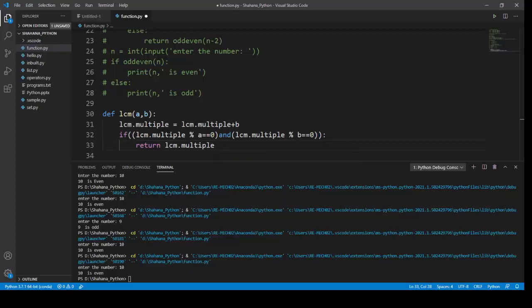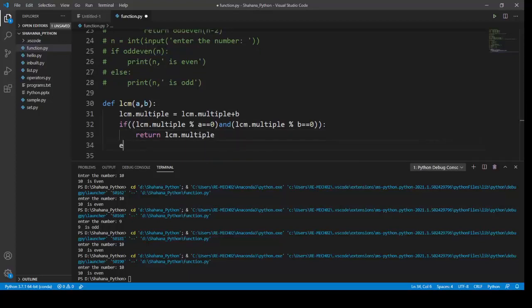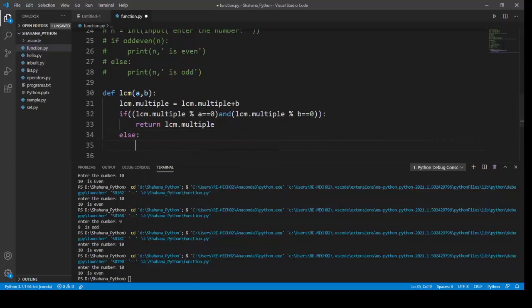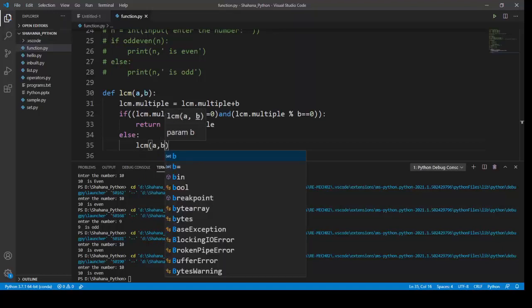In my else part, if this condition doesn't satisfy, I'm going to call my function once again with a comma b. This is my function.